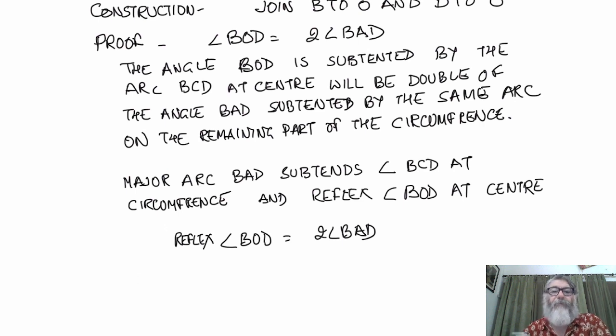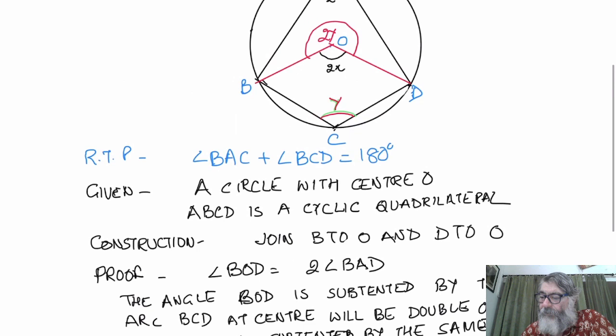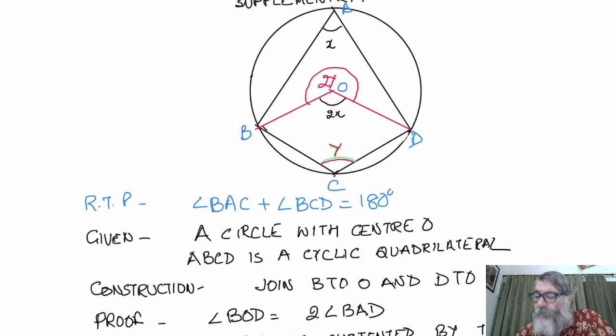Okay, so we said reflex angle BOD will be double of angle BAD. So if we see in the figure, the angle at the center, angle at the O is what? 2x plus 2y.